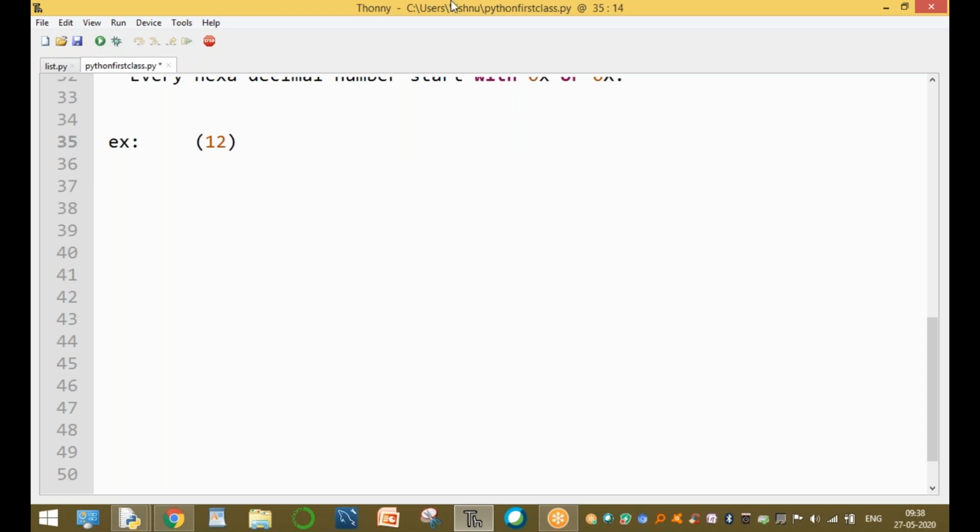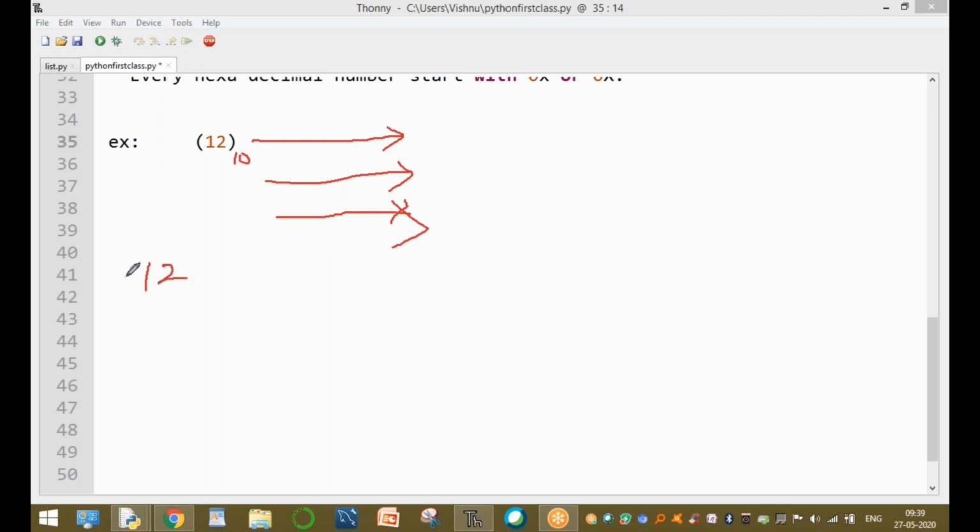This is the base of the 10. Base means the value written below the number. Now this value is converted into binary, the same value into octal, and the same value into hexadecimal. For example, assume this is 12. The 12 value is converted into binary.